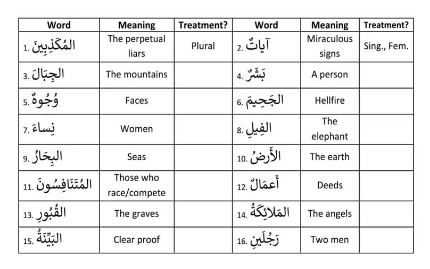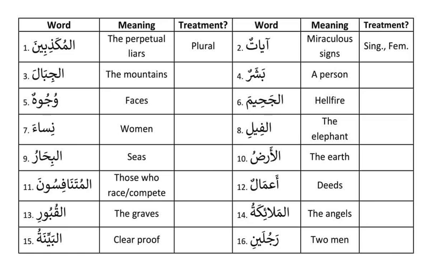The mountains are non-human, so you need to consider it singular and feminine. The purpose is to understand plural and singular here, but remember, since it is a package, the non-human broken plural is singular feminine. We will go with the complete answer: singular, and it has to be considered feminine grammatically.